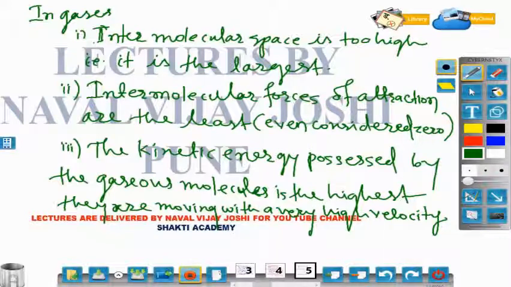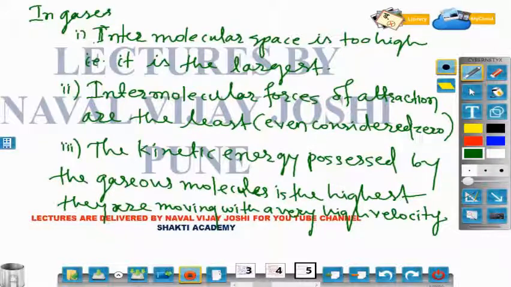So I would repeat the properties of gaseous molecules. The intermolecular space is too high, that means it is the largest among the three states. Then the intermolecular forces of attraction are the least in case of gaseous molecules. Even we can consider them as zero. We can say that one gaseous molecule never attracts to another gaseous molecule, on a big scale. The kinetic energy possessed by the gaseous molecule is the highest, that means they are moving with a very high velocity among the three states.